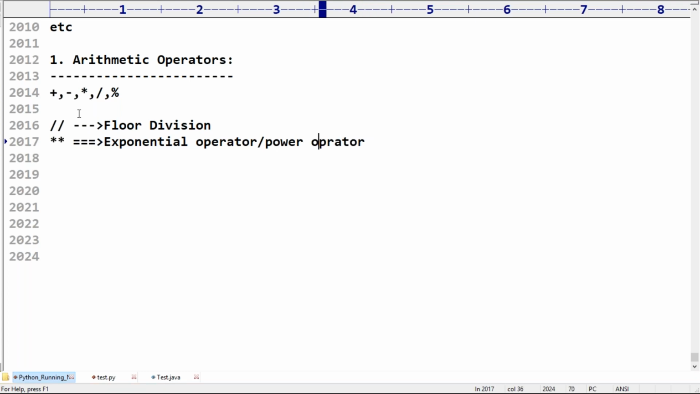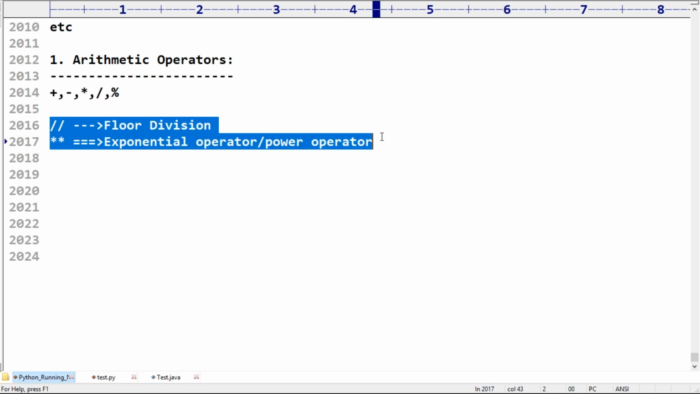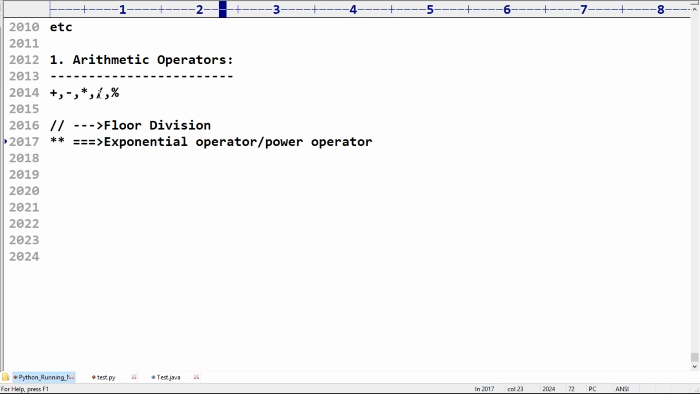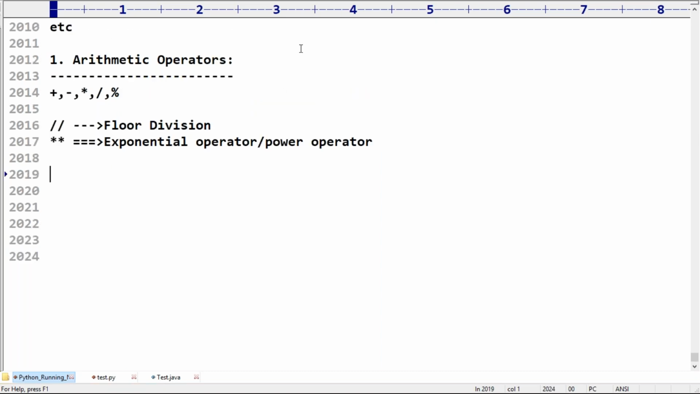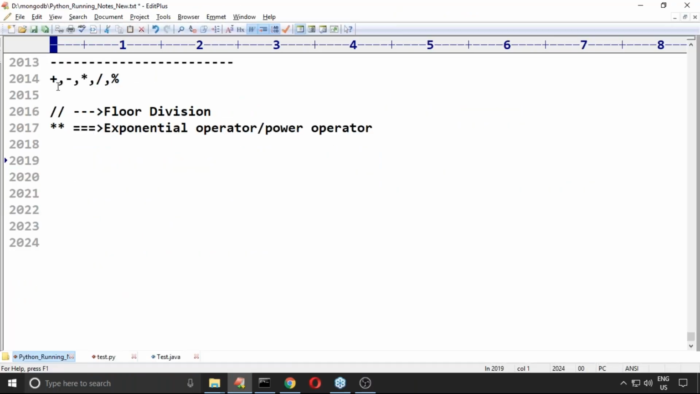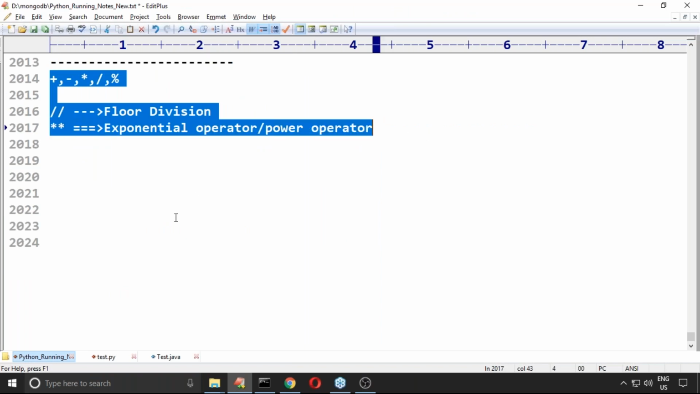So there are two new operators in Python. One is floor division. There is the normal division, and this one is the floor division. What is the meaning of that? We will discuss in detail, don't worry. And this one is the exponential operator or power operator. That's what you should be aware of. How can you use this? What is the functionality?